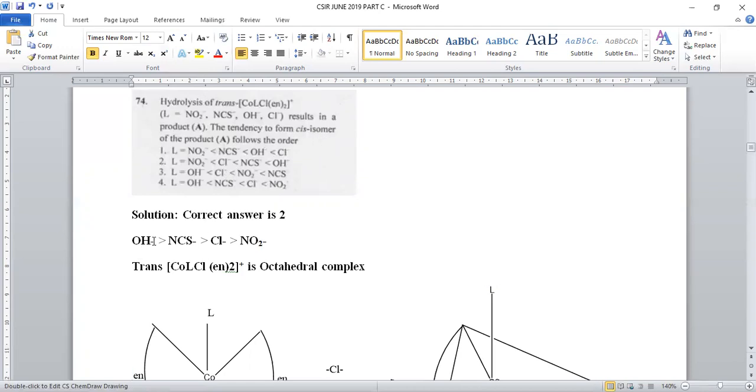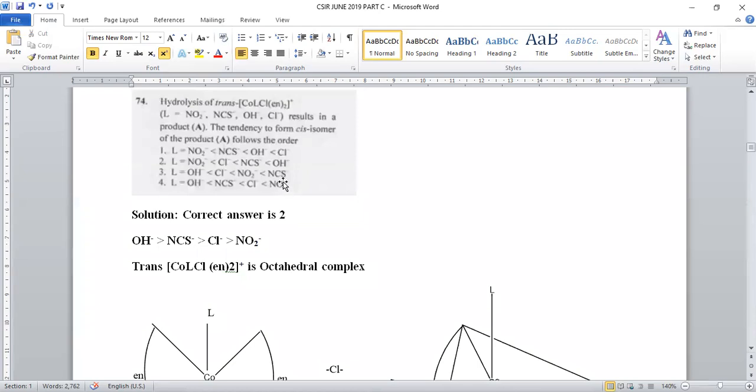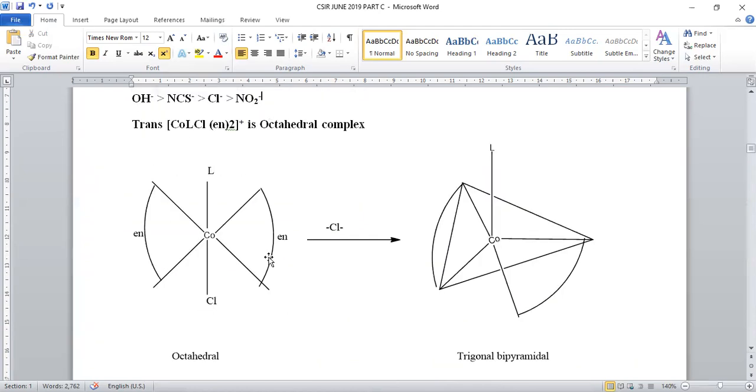Among all the given options, OH minus has a high rate of cis isomer formation, over thiocyanate, over chloride, over the NO2 functional group, nitro, right? So this will be the correct order where cis isomer formation will be predominant. Option number 2 is satisfying the statement. The mechanism proceeds with this kind of intermediate formation. What is the intermediate? A trigonal bipyramidal intermediate will be formed in this reaction. So question number 74, option number 2 is the right answer.